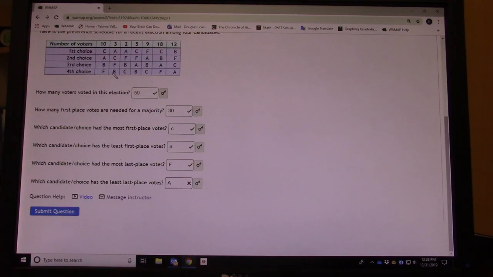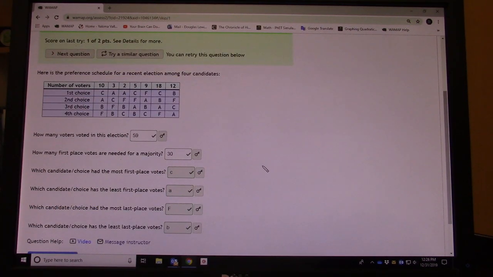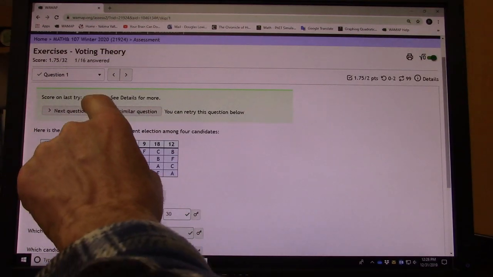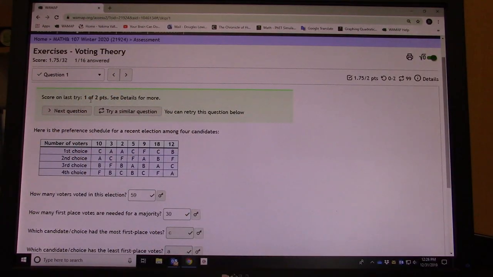Now I think that answer was actually B. I didn't pay a lot of attention, but let's say it's B and submit that. Okay, finally I got it right. But my score is only 1 out of 2, which means because I kept trying and had to submit over again, it deducted points.